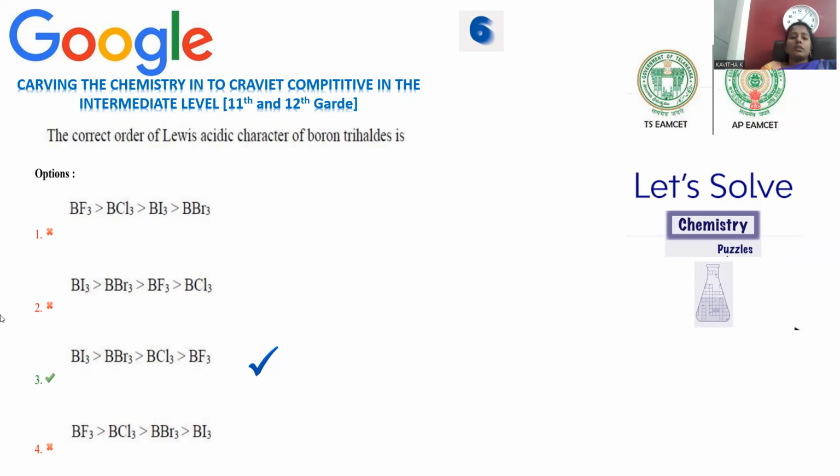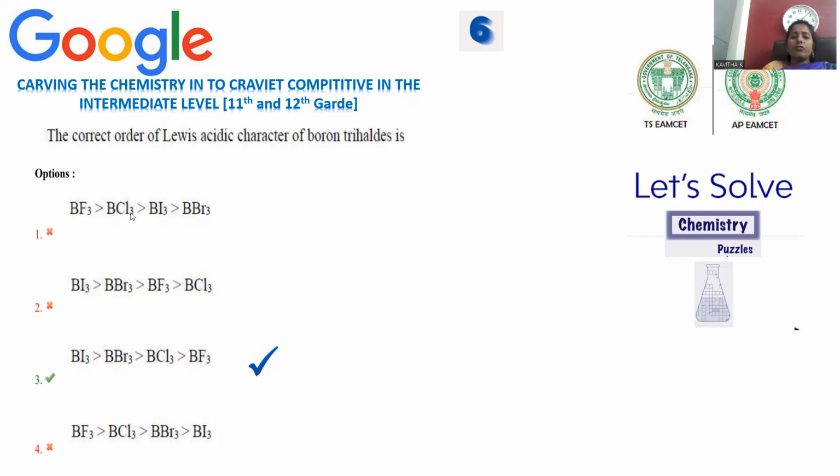Lewis acid means what? Any compound is said to be a Lewis acid whenever it has a tendency to accept an electron pair. An electron pair accepting substance is said to be Lewis acid in nature. If you go with the BF3 molecule, this may not be the correct answer. BI3, BBr3, BF3, BCl3, the order got changed.